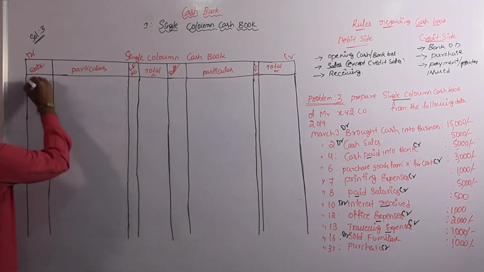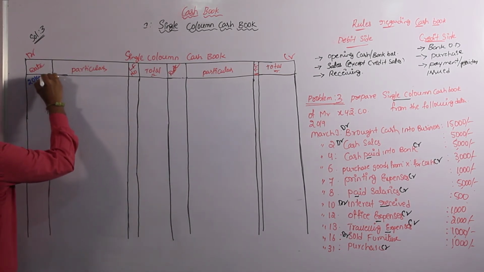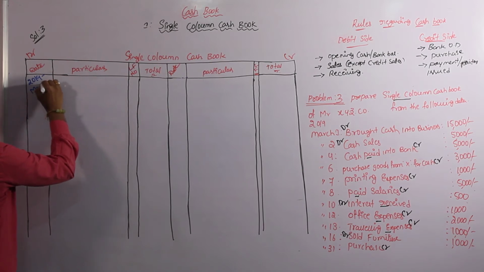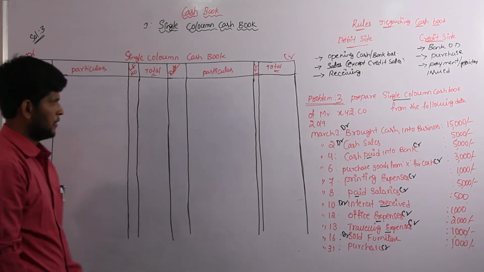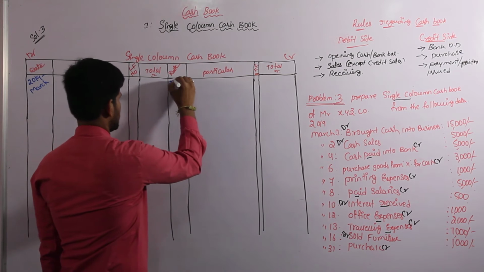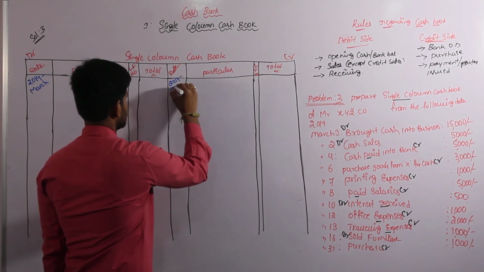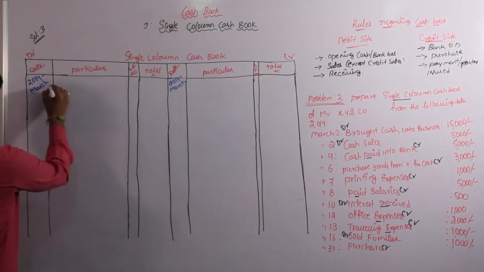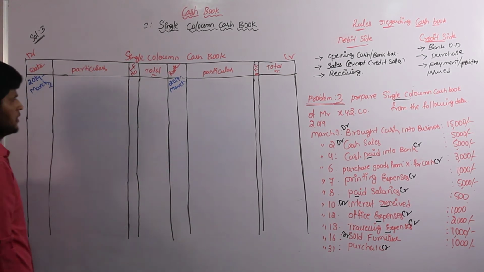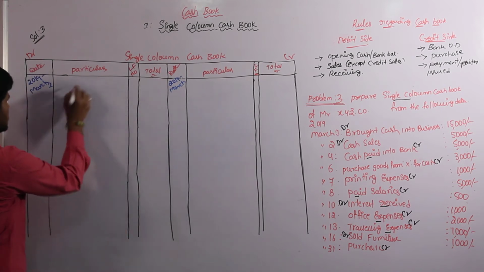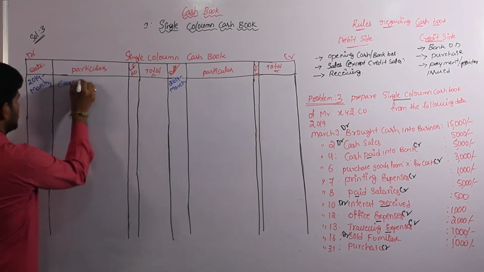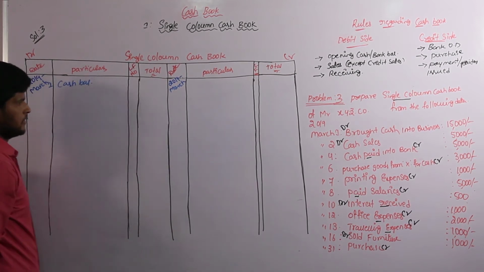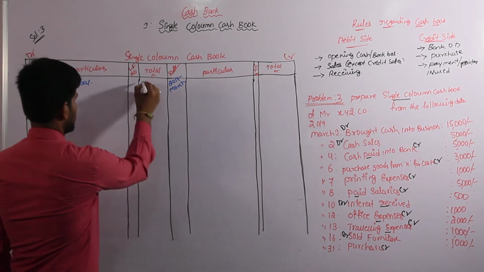Solution number 3. The year is 2019, month March, because all transactions are in March only, and on the credit side also 2019 March. On the first, got cash into business means opening cash balance 15,000.